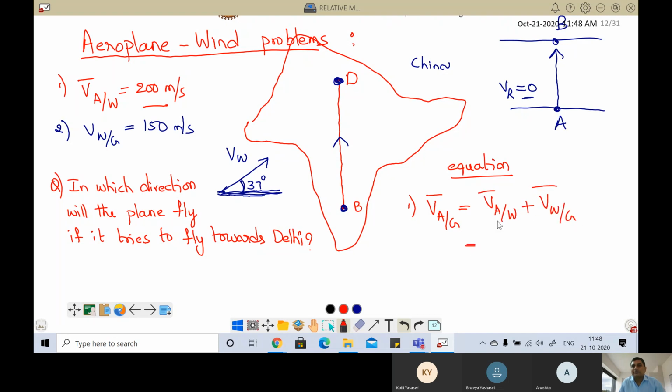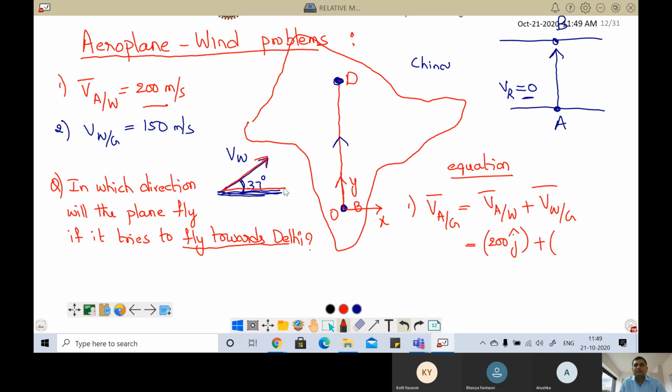Now, the velocity of aeroplane with respect to wind is 200. Its effort is towards Delhi, so let us say this is the origin, this is the x-axis, and this is the y-axis. So it lies along the y-axis, that means 200 j cap.